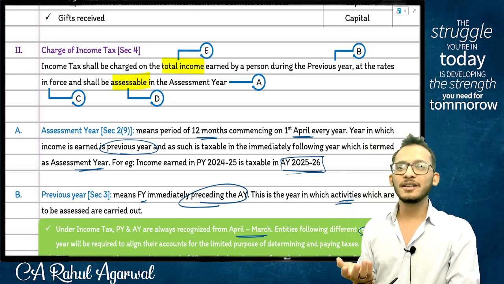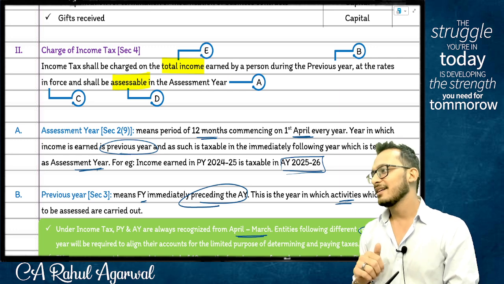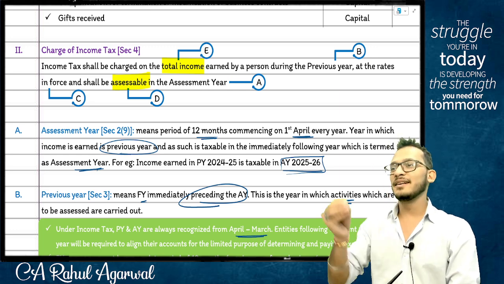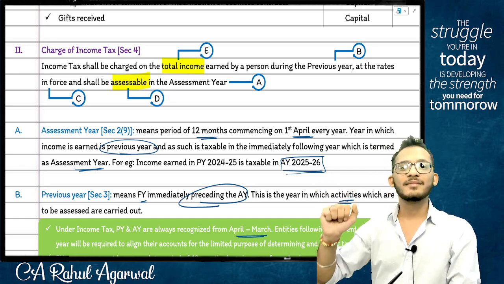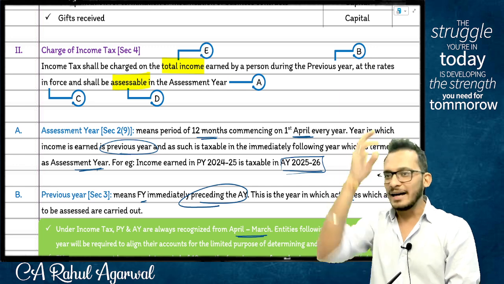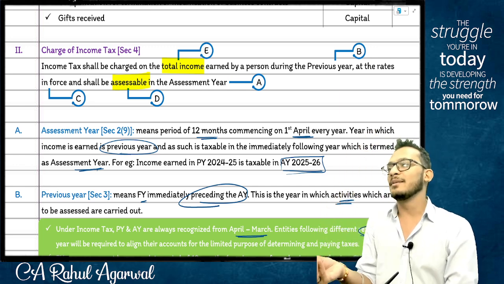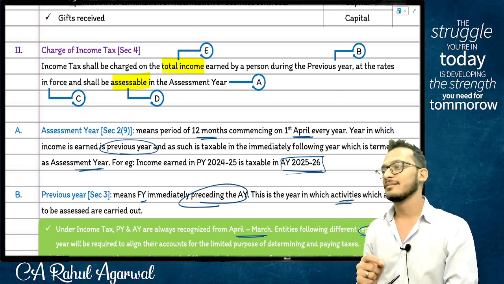What is the point of you being an auditor? Correct or not? Yes, you have been given the responsibility as an auditor to check whether the accounts are true and fair. The whole idea of telling whether the accounts are true and fair is to basically tell whether there is any fraud. Yes or no?